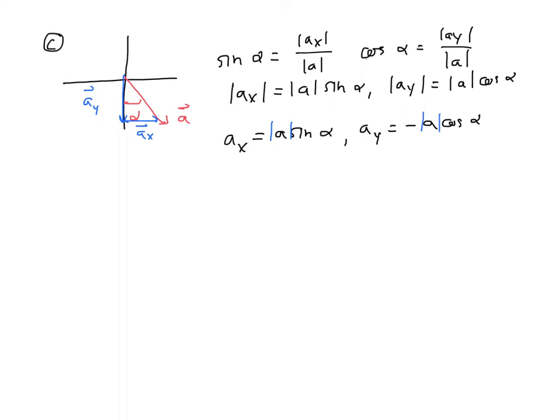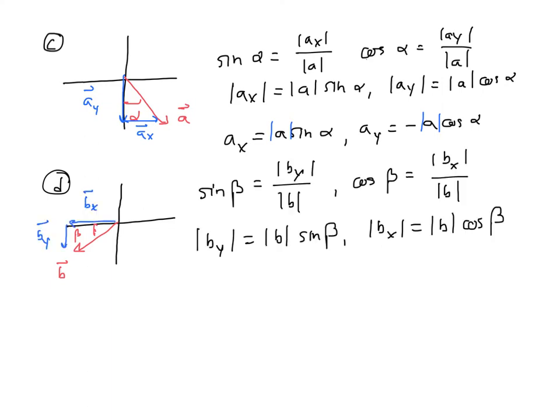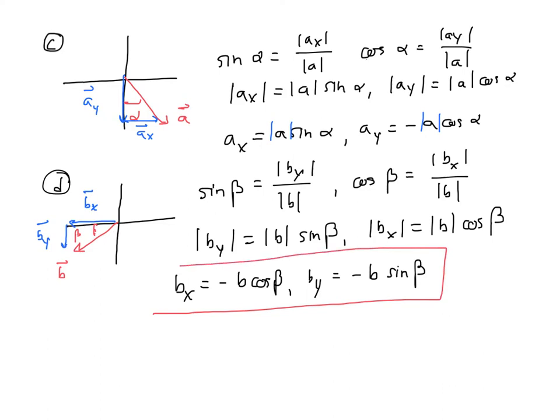Okay, so finally we have a vector in the third quadrant, so I'll draw the picture and write the components first. So by is b sine beta and bx is b cosine beta. Now when I analyze my negative signs, I see that bx has to be negative, by has to be negative, and my final answer is bx is negative b cosine beta and by is negative b sine beta. Okay, so that's the answer to this whiteboard.